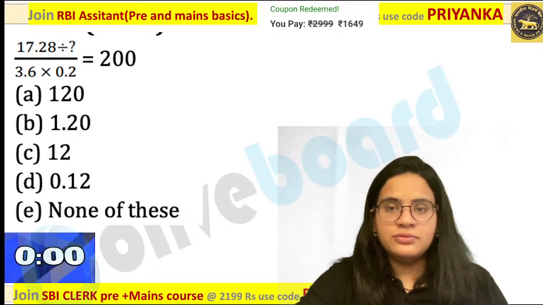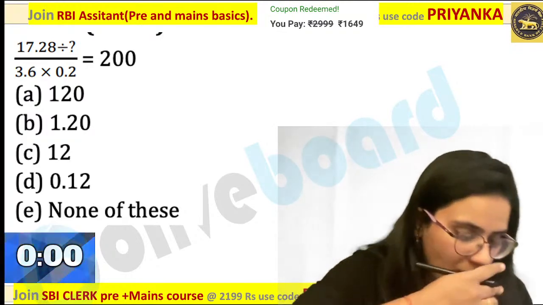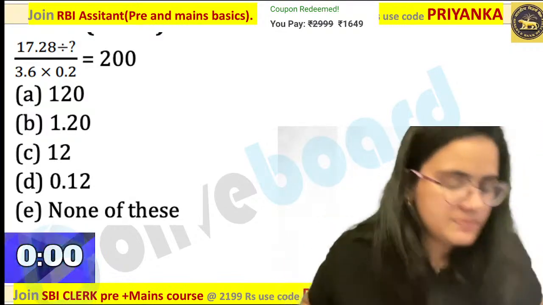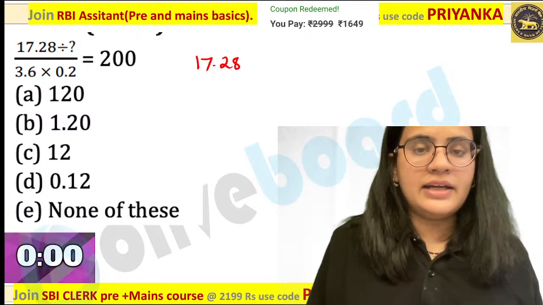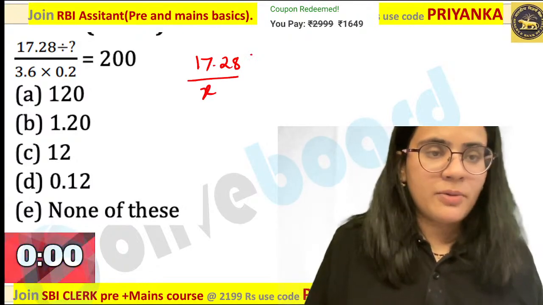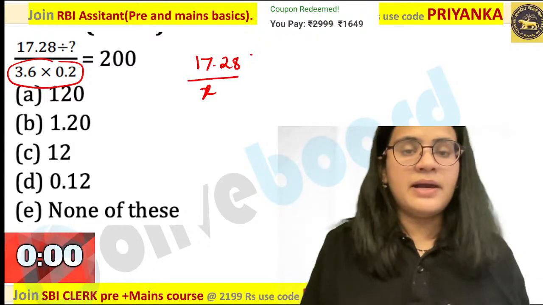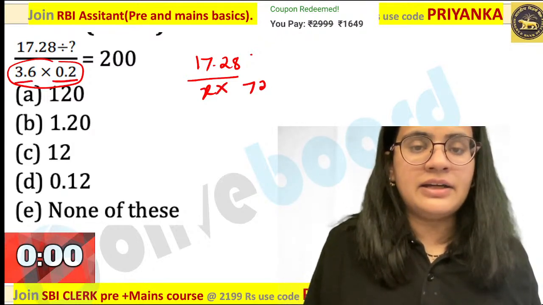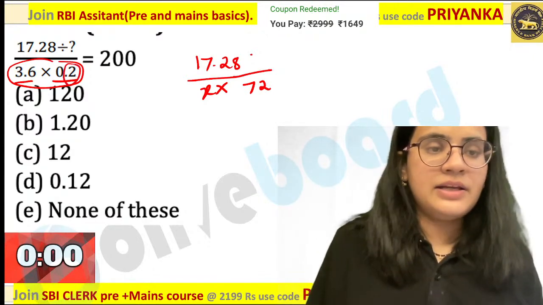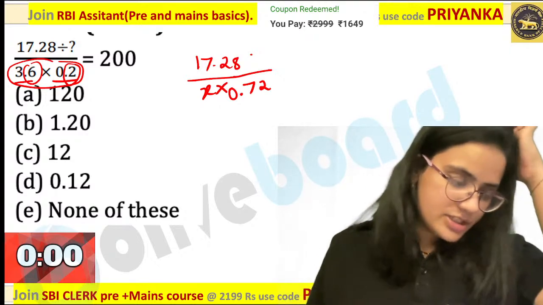Okay, should I explain you? All of you now please pay attention over here. How will you go about this question? Here what you have to do is, this is 17.28 divided by x. Okay, what about this value? Please keep track of decimal values, that is where we make mistakes. Now when you are saying 3.6 into 2, you know that it is 72. Here there is one decimal, here also there is one decimal. So you are going to get decimal after 2 digits over here.